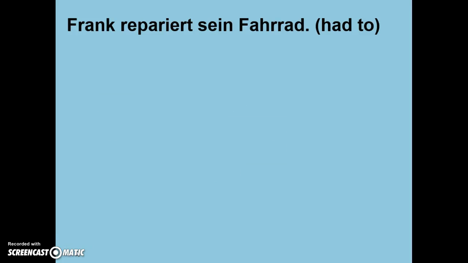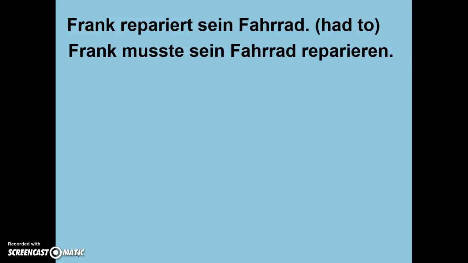As an example, here's a sentence in present tense. Frank repariert sein Fahrrad. If I want to say in the past tense he had to, not that he must, but he had to, that's a form of müssen. In the past tense would be musste. Musste comes in second place, and reparieren shows up at the end as the infinitive. When you have one verb here, the verb at the end is the infinitive.